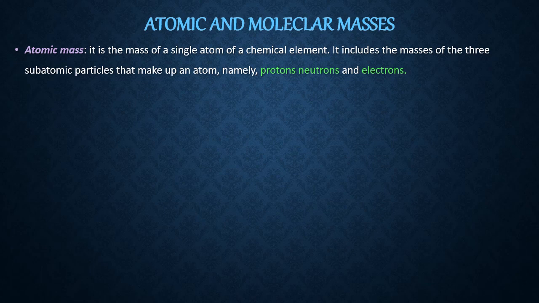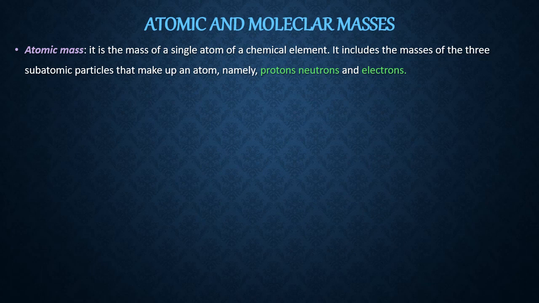Okay, friends, in the 9th class and the 10th class, we have learnt an atom is made up of three fundamental particles. They are called PEN particles, P-E-N: P for proton, E for electron, N for neutron.